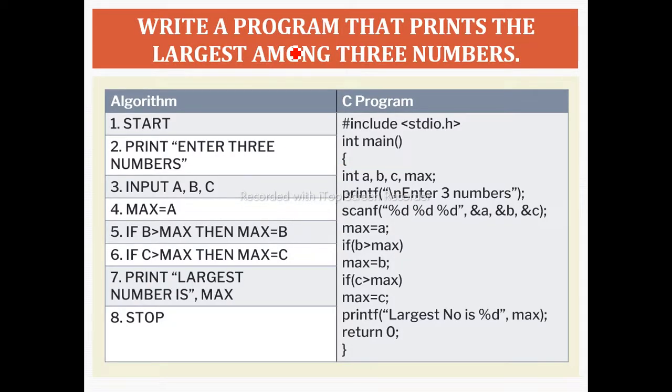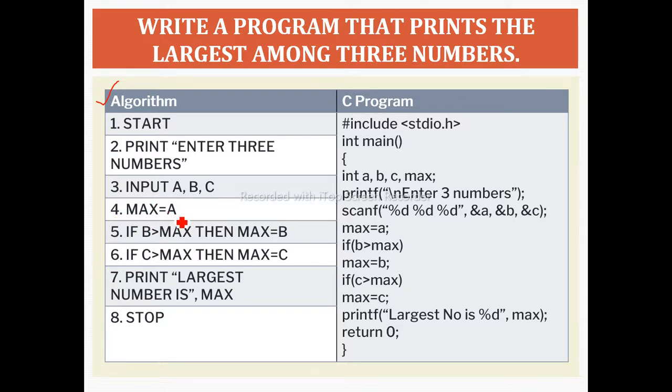This is the program using the if control statement. Here the algorithm is given. Firstly we need to start our algorithm. After that we print the statement, enter three numbers. This program is for finding the largest number among three numbers. So firstly we display the statement, enter three numbers. After that we take the variables' values from the user, and the variables are a, b, c.